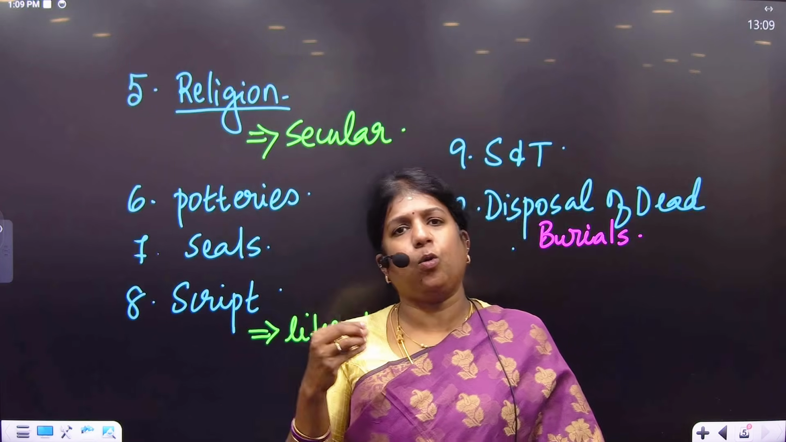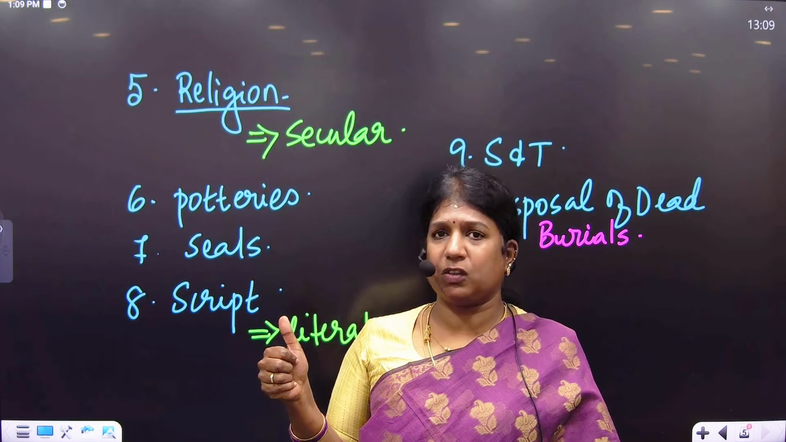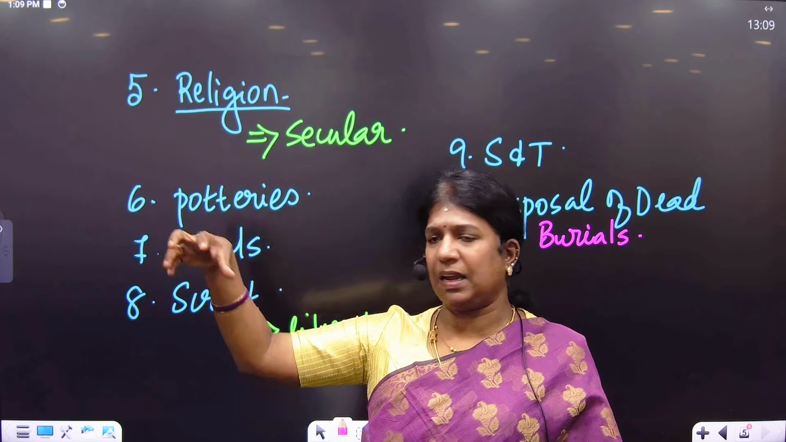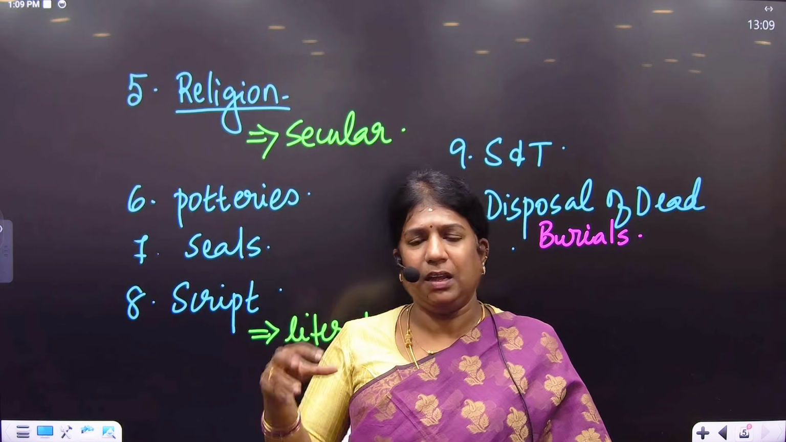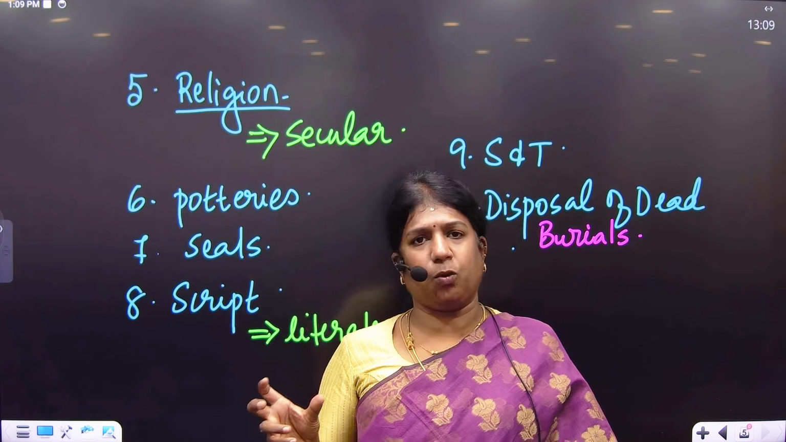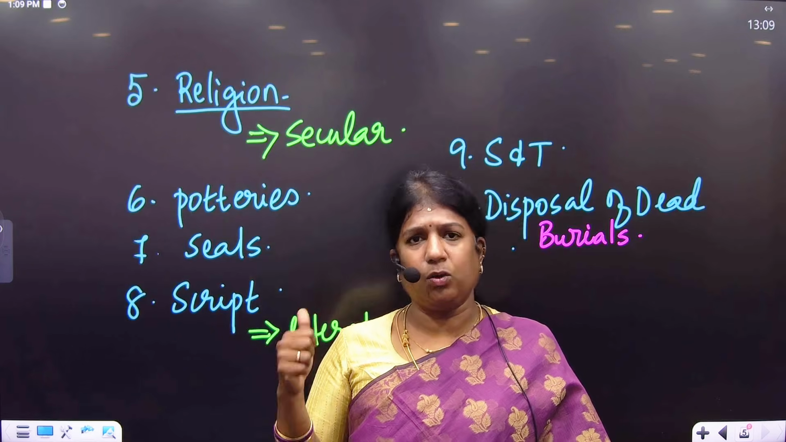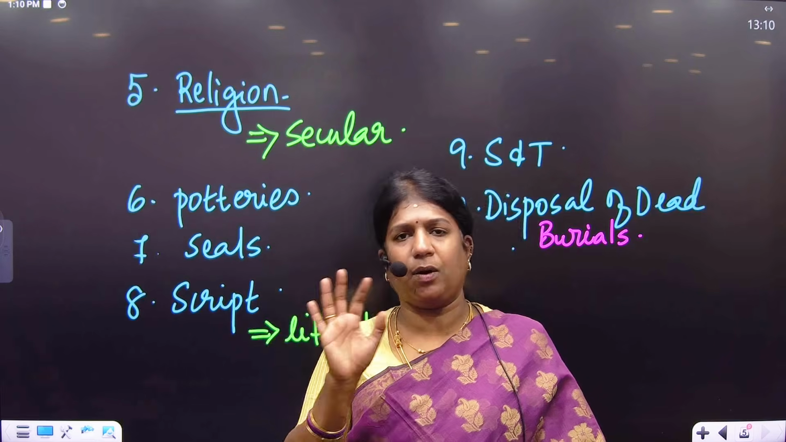When you look at the orientation of the dead, they practiced two orientations. One is north to south: head was placed on the northern side, feet on the southern side. Number two, east to west orientation: head on the eastern side and feet on the west. This east to west orientation was very limited, found only at Rakhigarhi and Kalibangan. All the predominant burials are found everywhere.